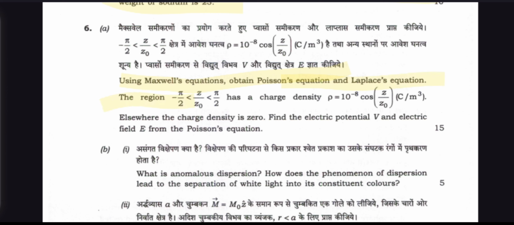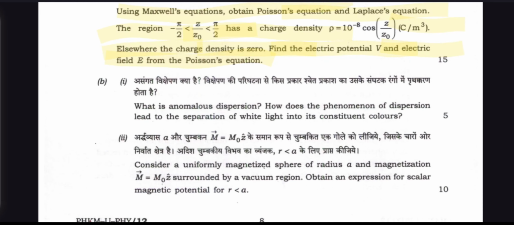The region minus pi/2 less than z less than z0 plus pi/2 has a charge density rho equal to 10 to the power minus 8 cos(z/z0) coulomb per meter cube. Elsewhere, the charge density is 0. Find the electric potential V and the electric field E from the Poisson equation.